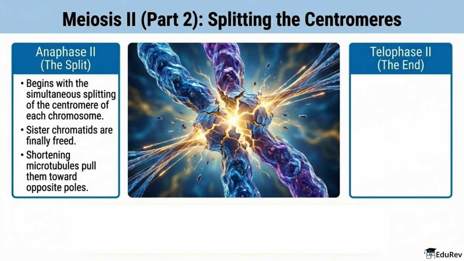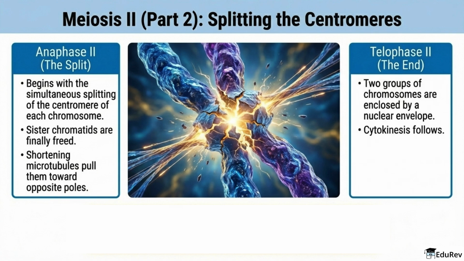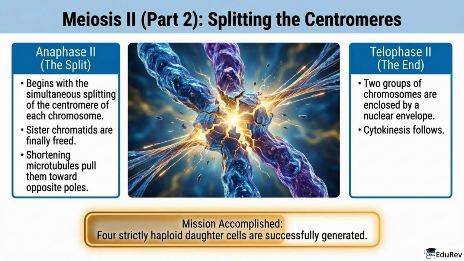In telophase II, the chromosomes are enclosed by a nuclear envelope again. Cytokinesis follows, and the process ends with 4 strictly haploid daughter cells. That is the completion of the reduction journey.